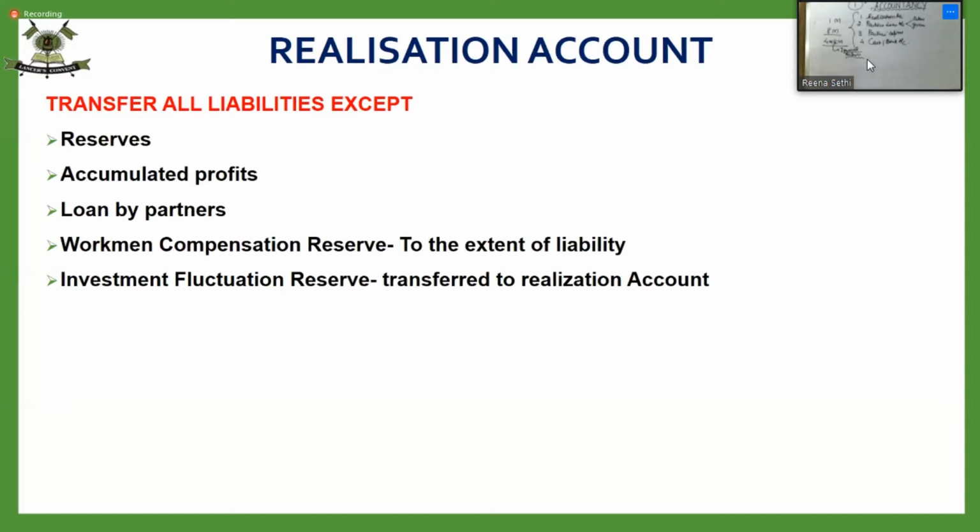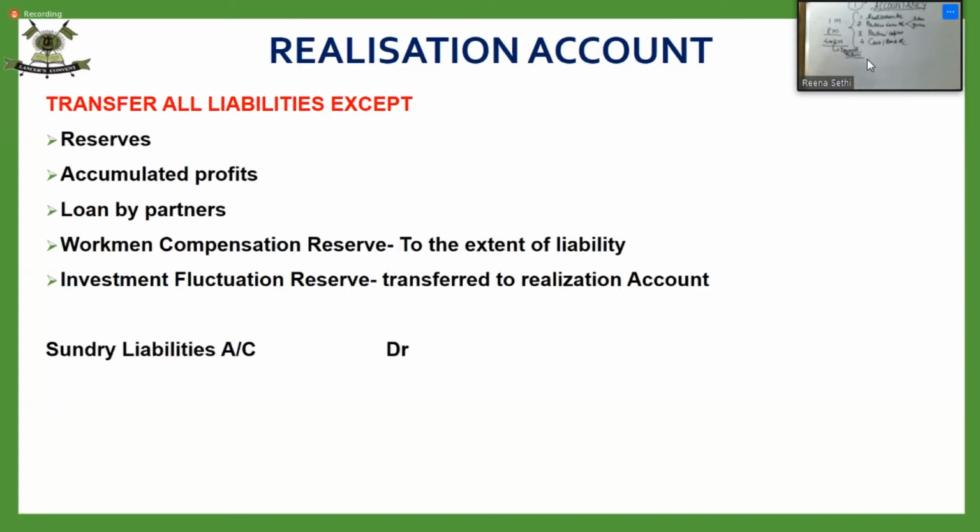You can just note down, you have to transfer all liabilities except reserves, accumulated profits, loan by partner. You don't have to transfer WCR to the extent of liability. But IFR has to be completely transferred to realization account. And your journal entry will be liabilities.